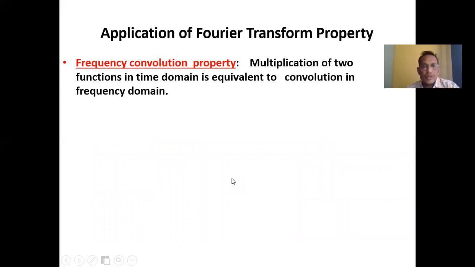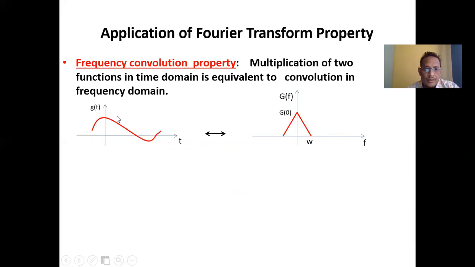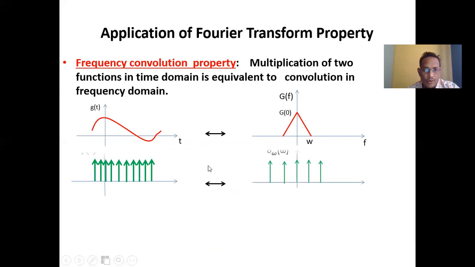So the frequency convolution property, as per this case, says that the multiplication of two functions in the time domain is equivalent to convolution in the frequency domain. This is the spectrum of the original modulating signal m(t). This is called the sample signal.